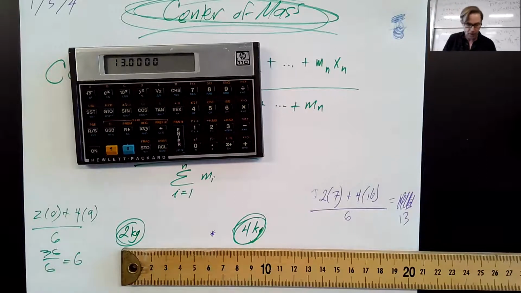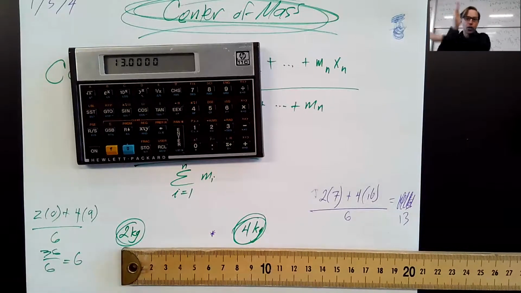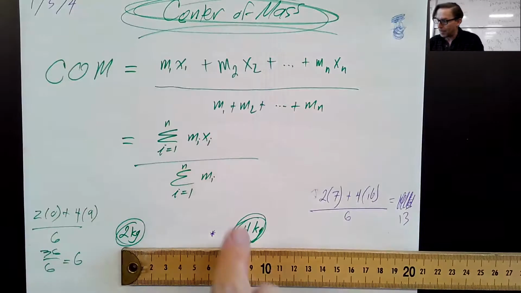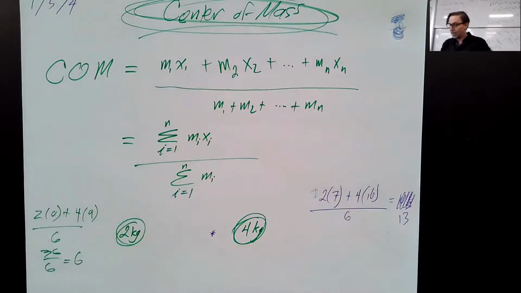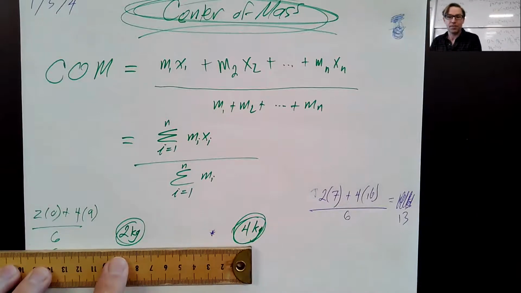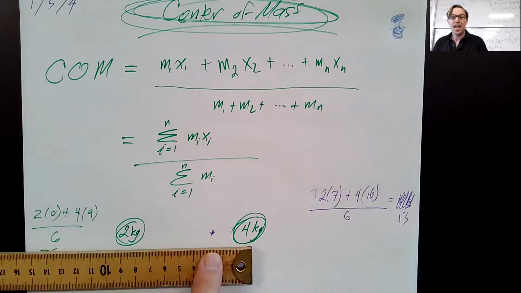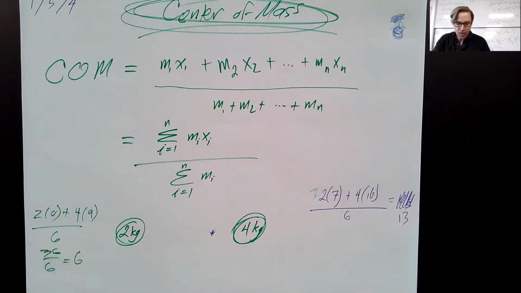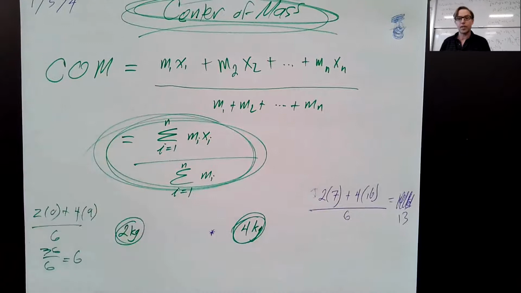So when you're doing these center of mass problems, you need a frame of reference. You need a Cartesian coordinate system so that you can name these x's, these distances. But it doesn't matter what frame of reference you use. You could call this 0 and these negative numbers. You're going to get this location as the answer every time you do this. So that is how you find center of mass. And this is the center of mass equation that you'll probably see in books.